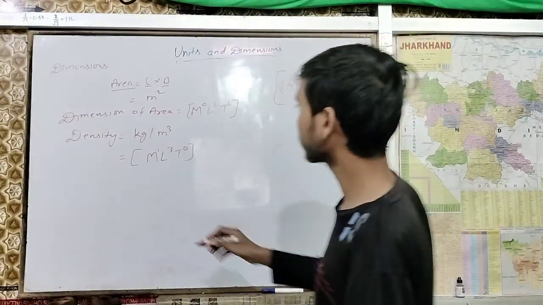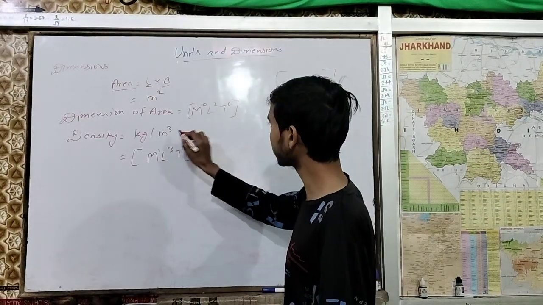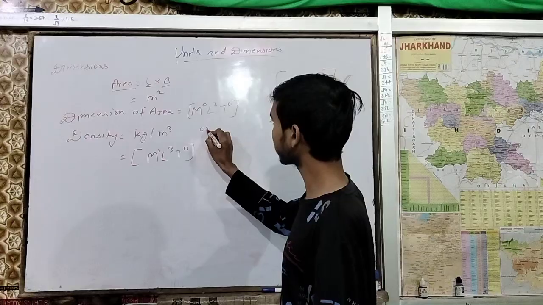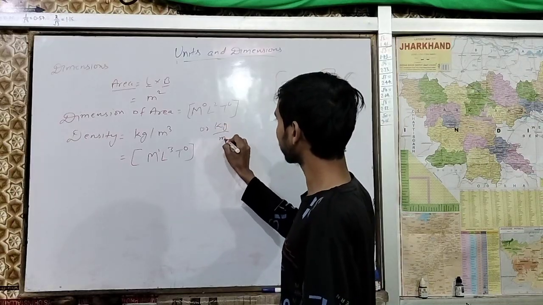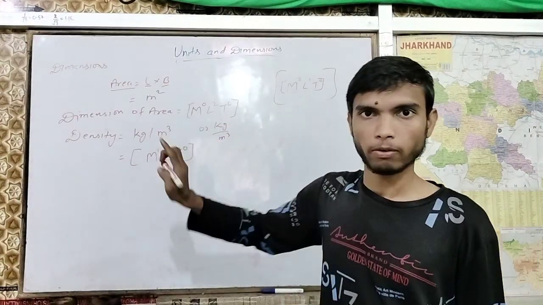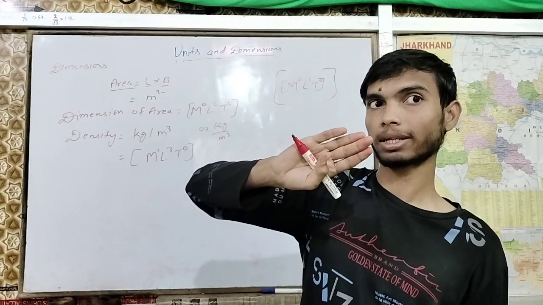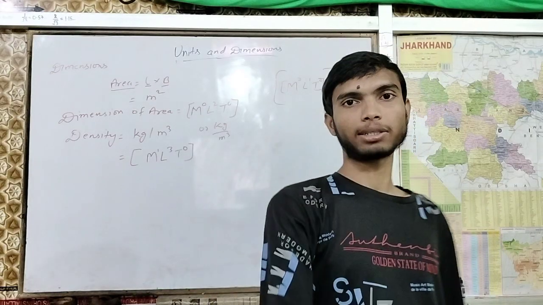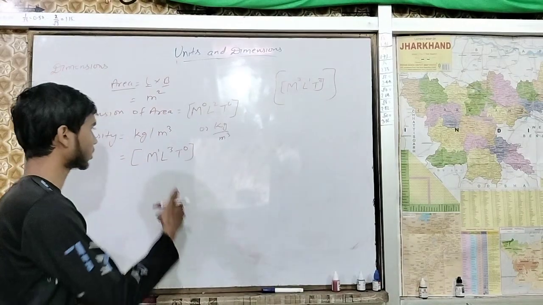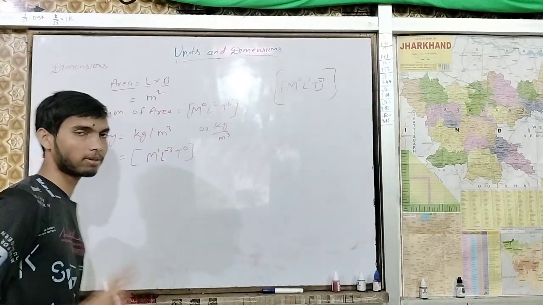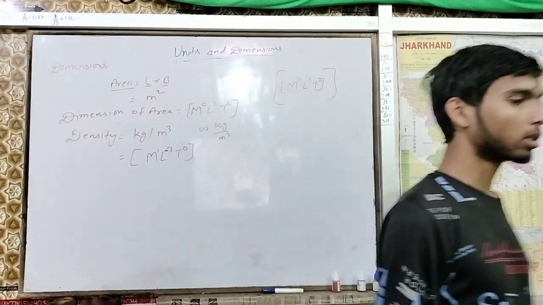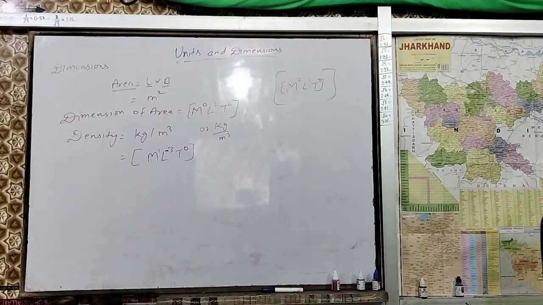One thing I would say here: you can see this can be written as kg per meter cube. This per is nothing but it gives you a subtraction sign in the power. Here we will have minus, because per denotes subtraction. Clear?